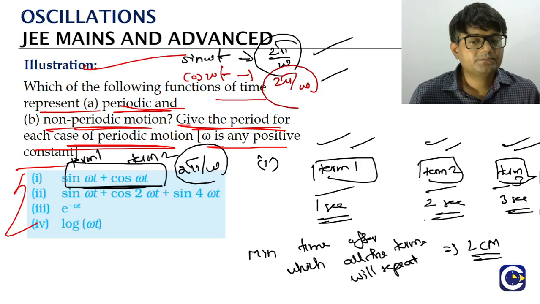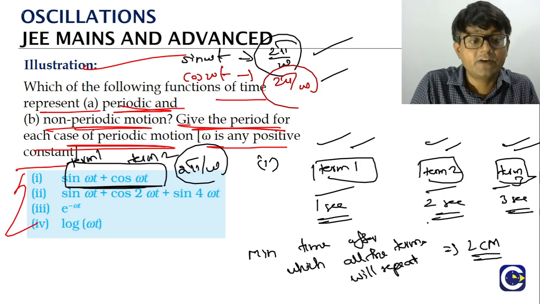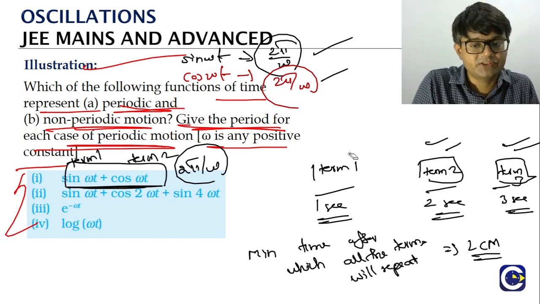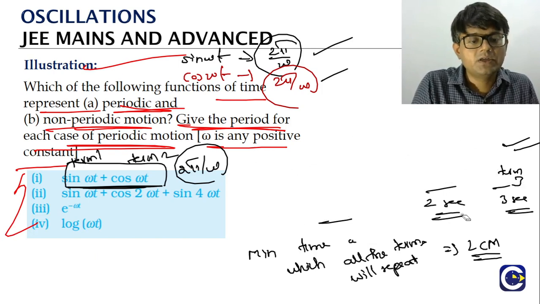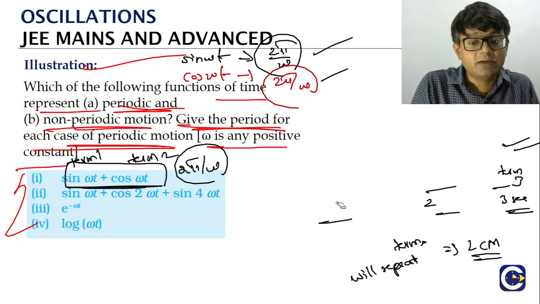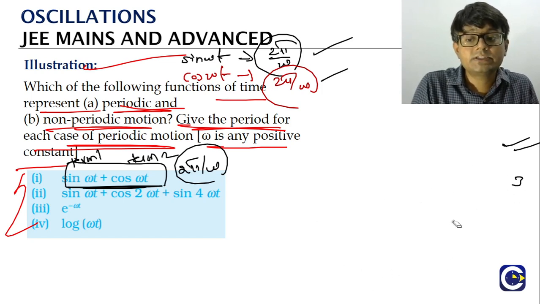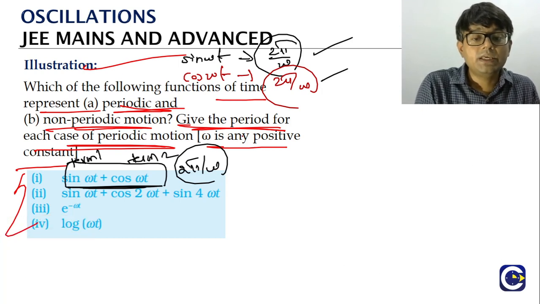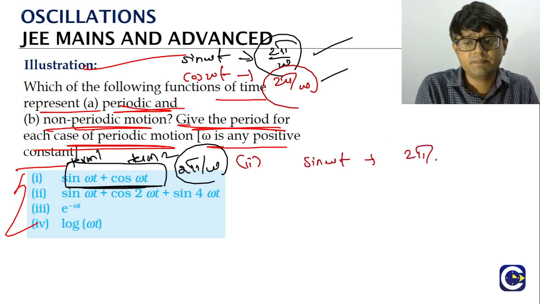That's it. Now we have an example also, that second function that is given to us. What is the second function? Look at this. It has got 3 terms. First term is sin omega t. Second term is cos 2 omega t. Third term is sin 4 omega t. So if you want to know the overall function period, for sin omega t we have already done it. What is the period? 2 pi by omega. That's over.